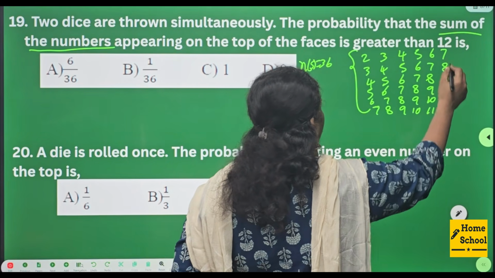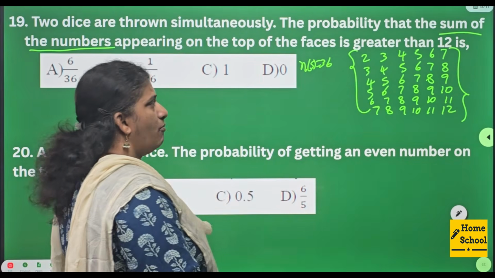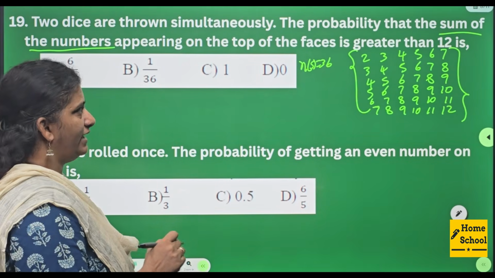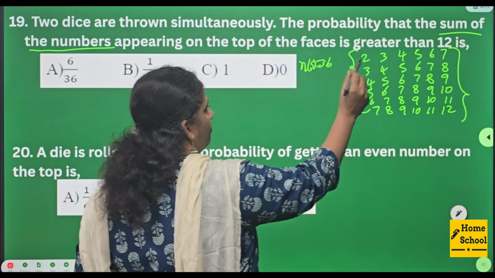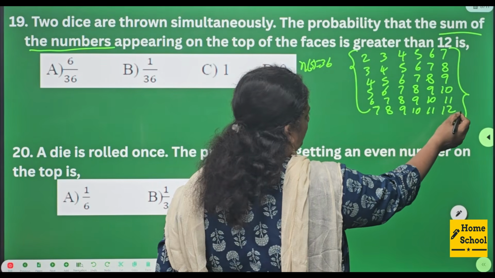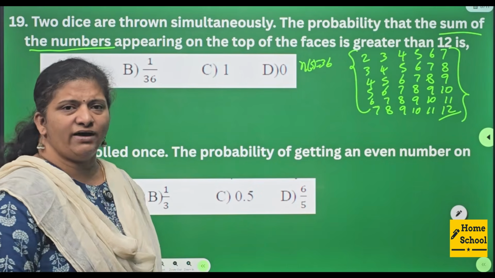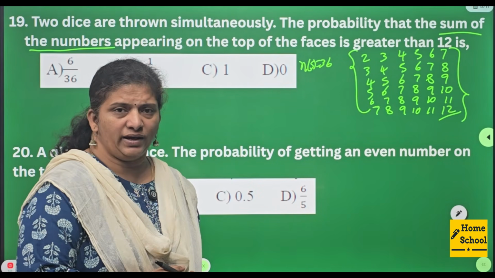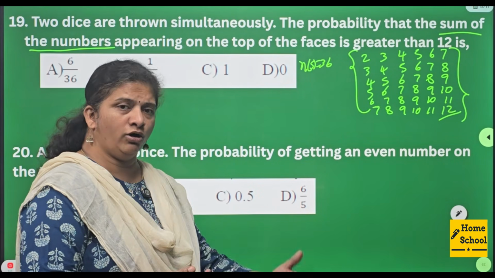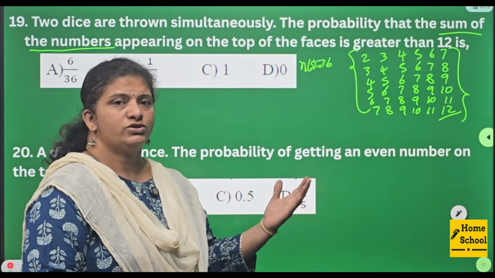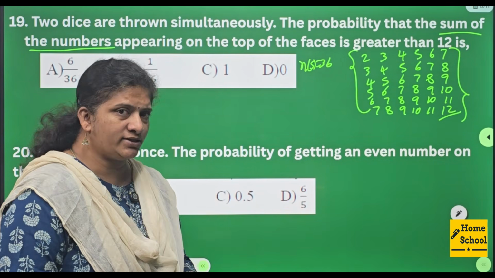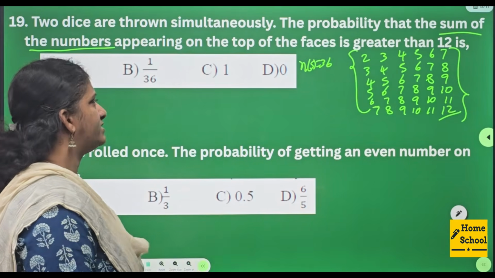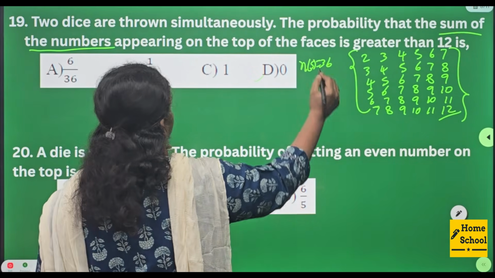So total 36. Among these, what is the probability that the sum of the top faces is greater than 12? Do we have a sum greater than 12? No, not at all. Below 12 means we can get. So here the event is not possible. That means it is an impossible event. Just go with the answer 0.